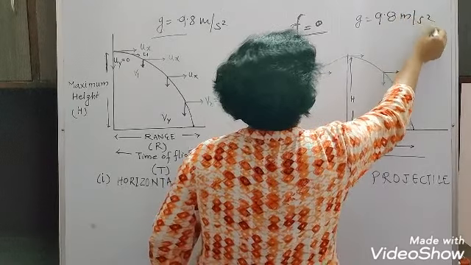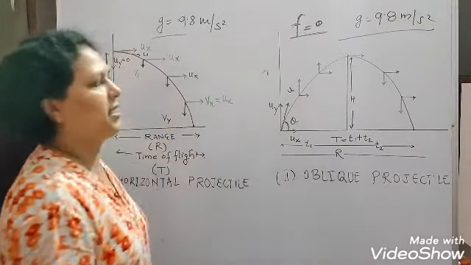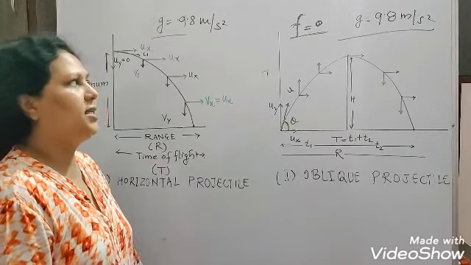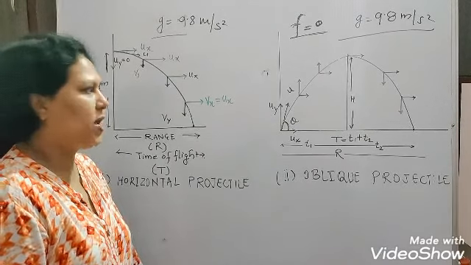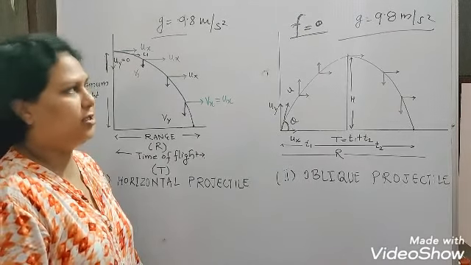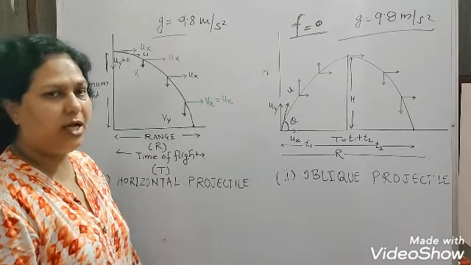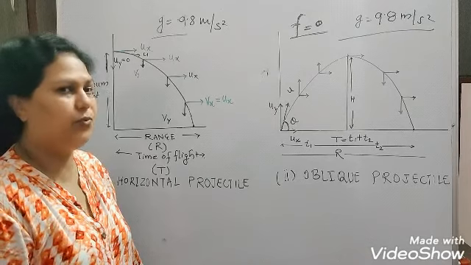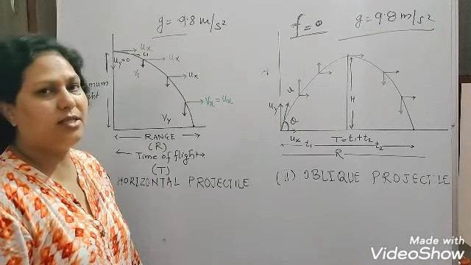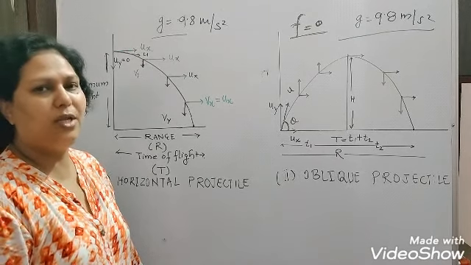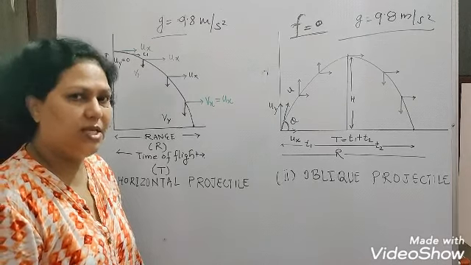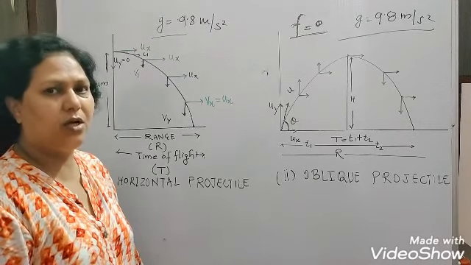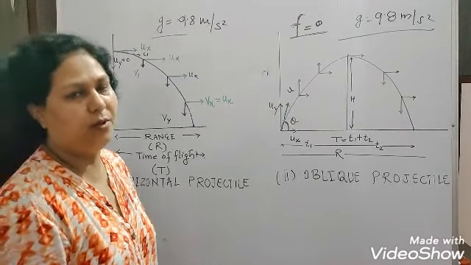Whether you take it as 9.8 meter per second square or 10 meter per second square, whatever it is, the acceleration due to gravity is constant here. That means the vertical component of the velocity is considered as uniformly accelerated. Now we'll proceed to the derivation of the formula.